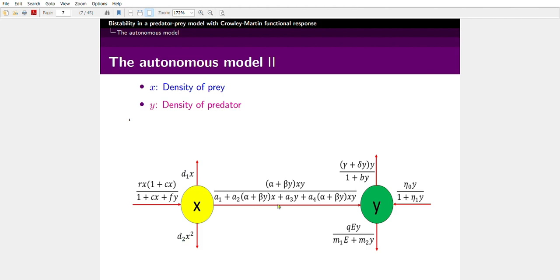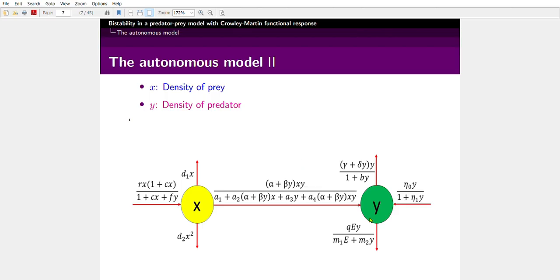We assume that the predator population consumes prey species through the Crowley-Martin functional response, which is described as alpha xy divided by a1 plus a2 x plus a3 y plus a4 xy. And as we consider that the predator population cooperates with each other when hunting, we add beta y with alpha. So when the degree of hunting cooperation among predators increases, the rate of predation will increase. That's why we get the modified Crowley-Martin functional response in this form.